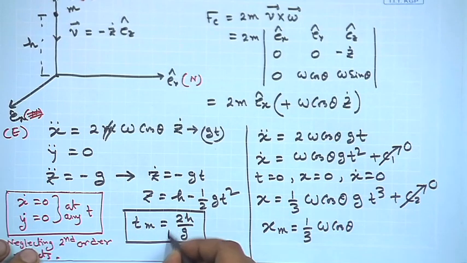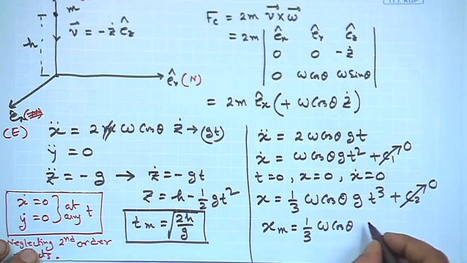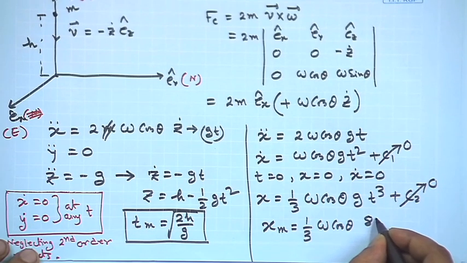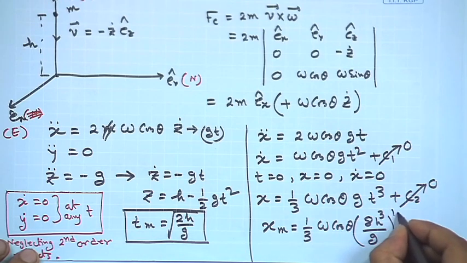Oh sorry, there is a root here. So, if we include this and do the calculation, the final expression will be 8h cubed by g. Yeah, so there will be a g outside and there will be a g to the power 3 by 2 inside, minus 3 by 2. So, it will give you a g to the power half, right.